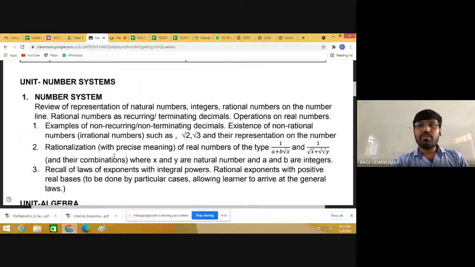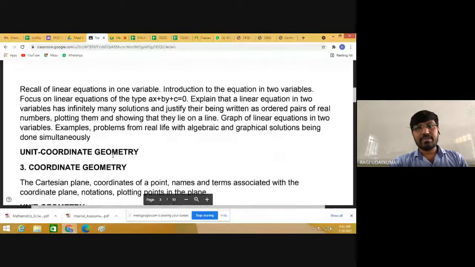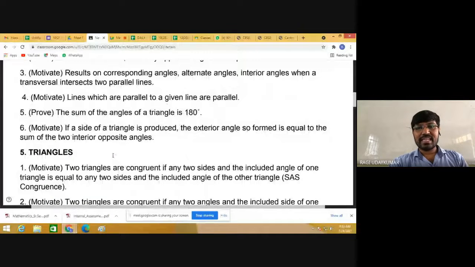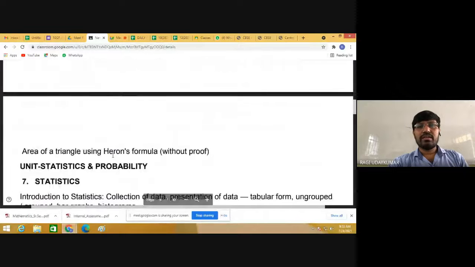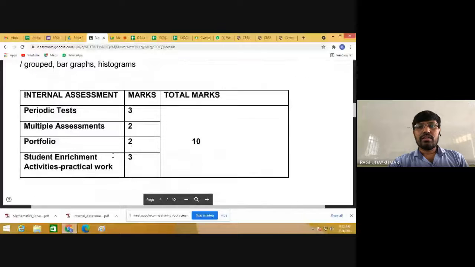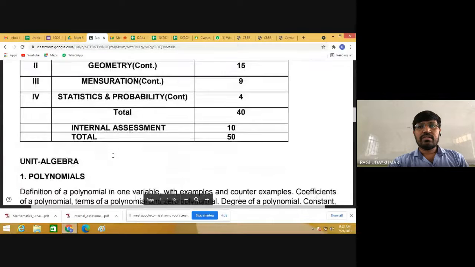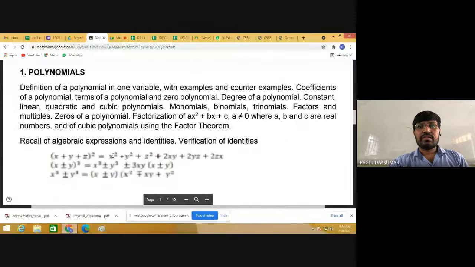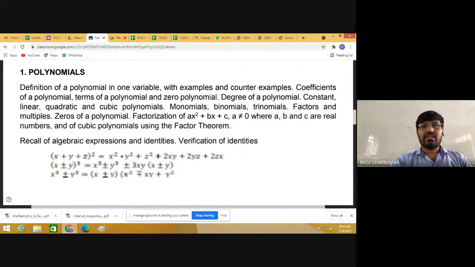It is given for both 9th and 10th together. This is what I am showing you for class 9th. When you come down, class 10th will be there, and you can see that. Although some topics are the same here.